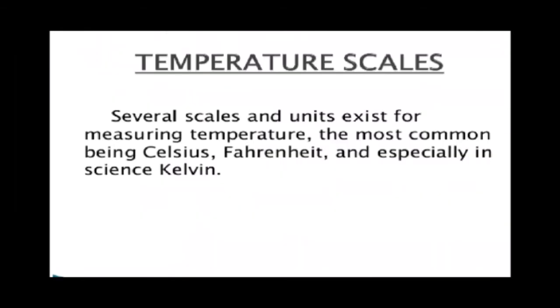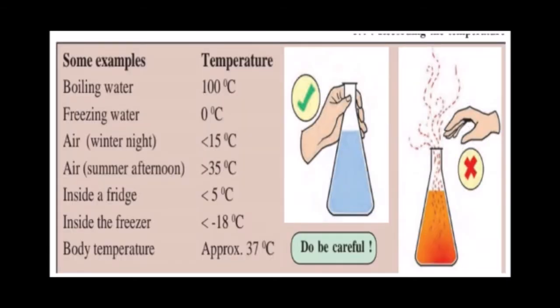Several scales and units exist for measuring temperature, the most common being Celsius, Fahrenheit, and especially in science, Kelvin. Boiling water is at 100 degrees Celsius, freezing water at 0 degrees. Air on a winter night is more than 15 degrees Celsius. Air on a summer afternoon is less than 35 degrees Celsius.